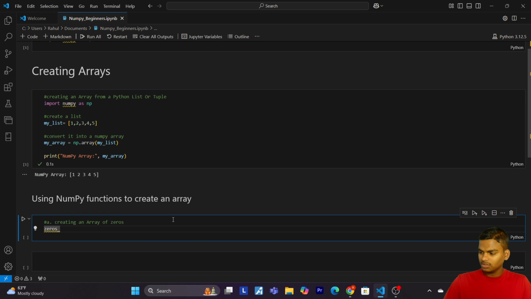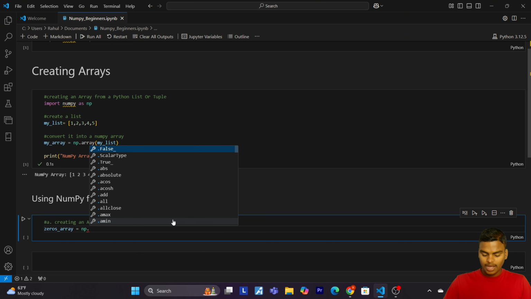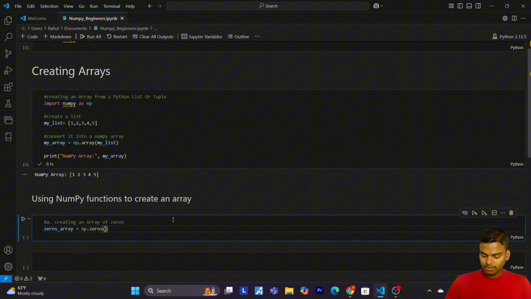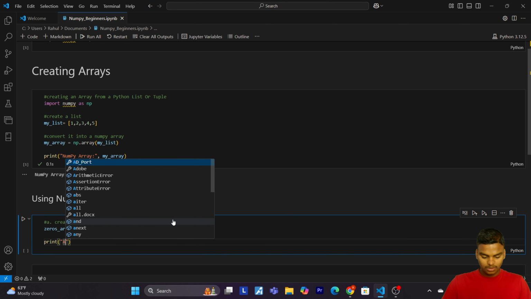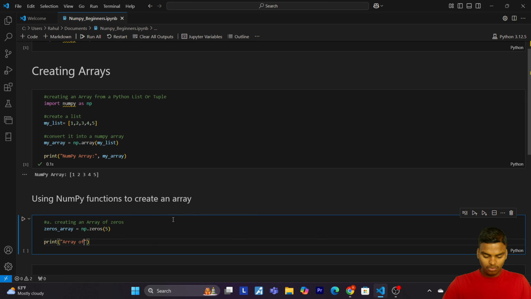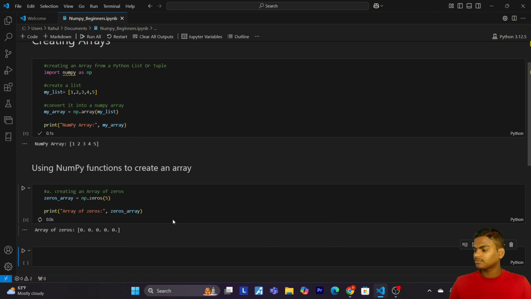We have to just write np dot zeros. Now we have to pass the number. I will pass 5. Then print array of zeros. Now print the zeros array. So now let's run this cell.